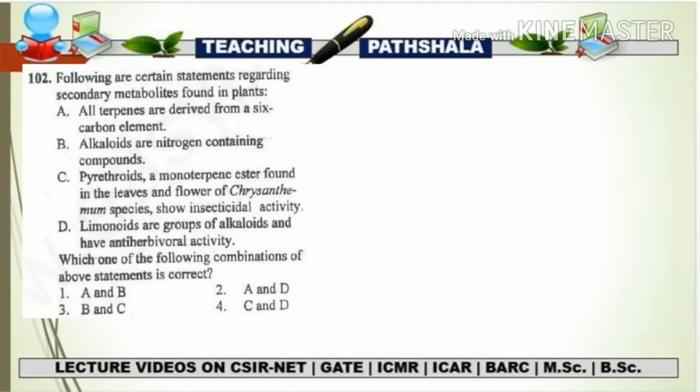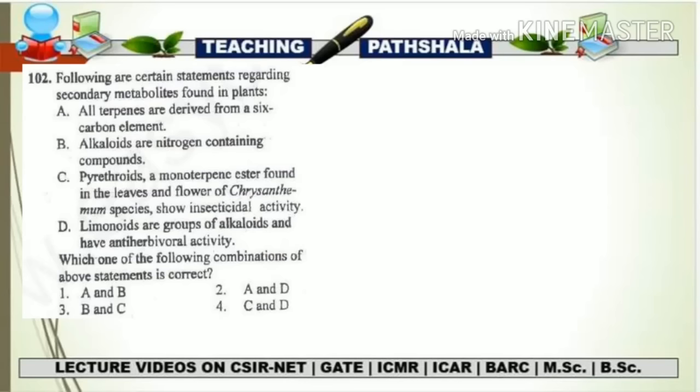So if you see the combinations of statements, option number 1 and 2 are going to have the A statement in this combination. So that is why we are eliminating the first and the second option. Now we are left with the third and the fourth option, so our answer will be either 3 or 4. Now let's move to the second statement.